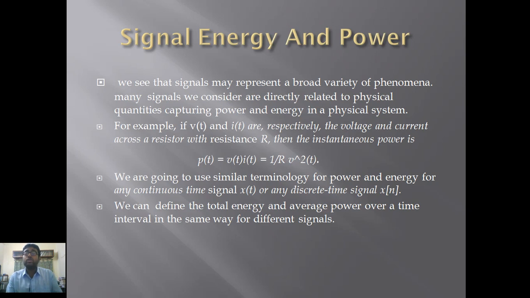That's why we use this terminology; it is similar to calculating the power and energy of a resistance R. All these equations will be used to calculate the energy and power of a signal. Now we can define the total energy and average power over a time interval in the same way for different signals, as explained in the next slide.